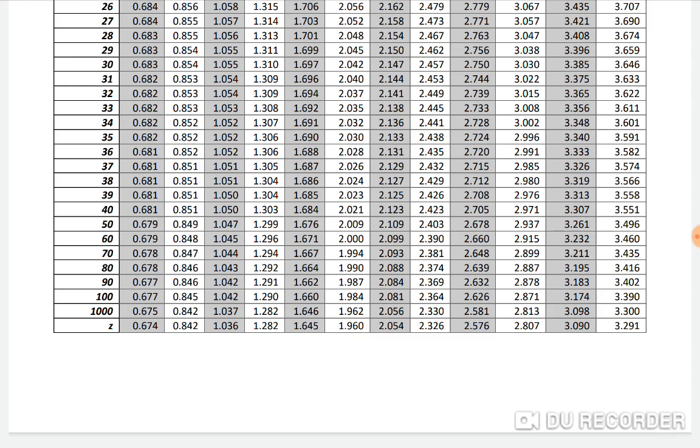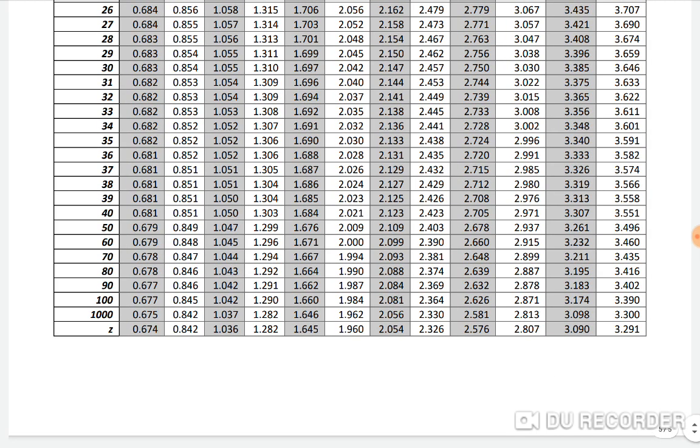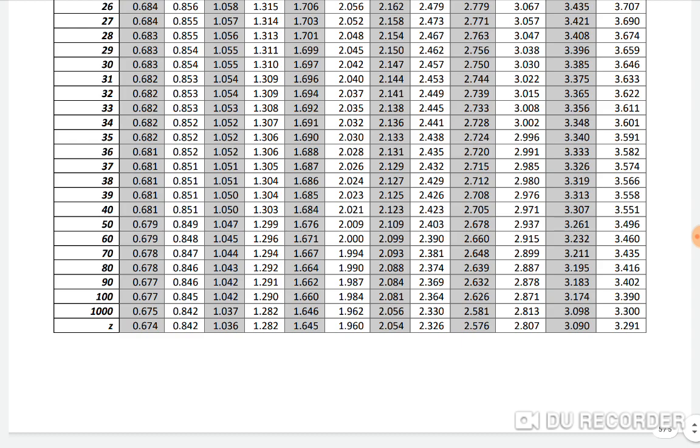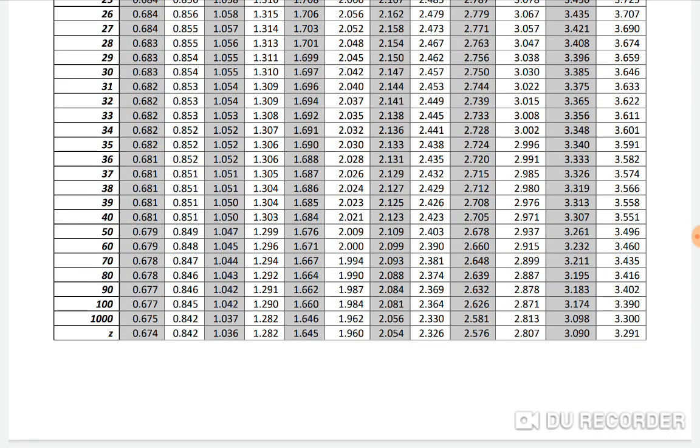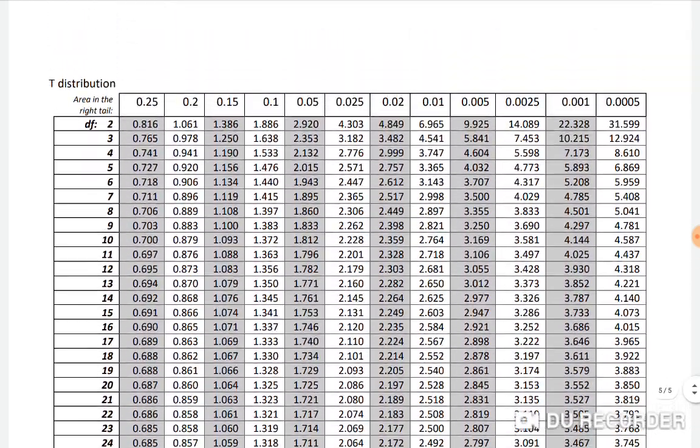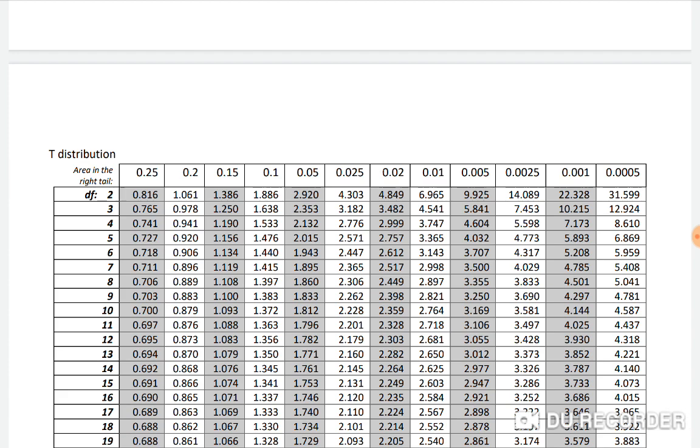This is your z's right here, and this is where we got that. It won't let me write on this, but this is where you can see that 2.054. That's where we got that for that last problem. So we went up here where we had the 0.02, and then the very bottom is the z. Okay.